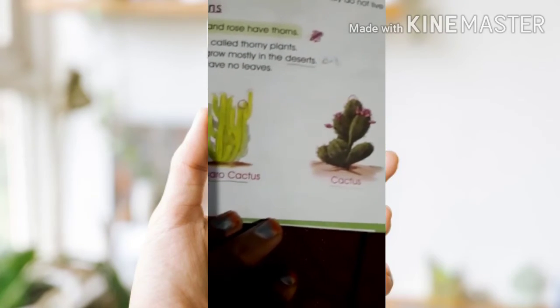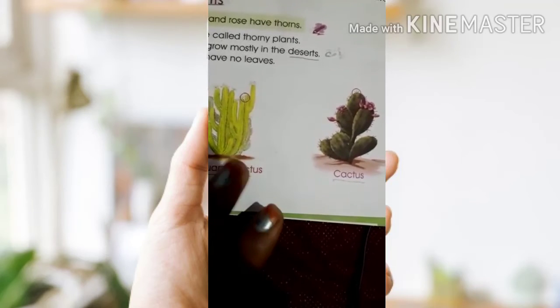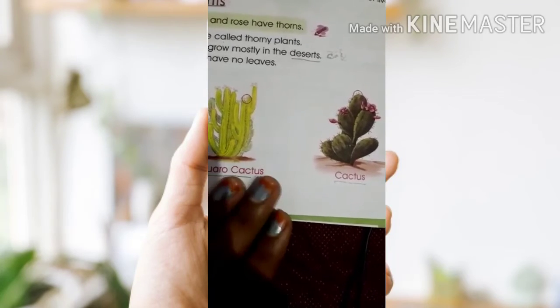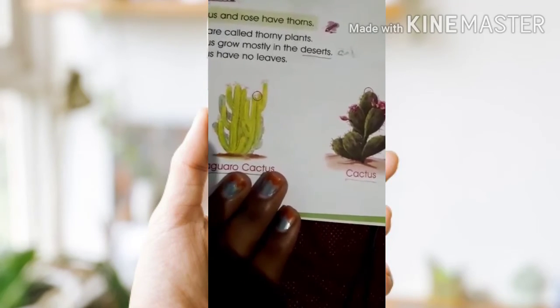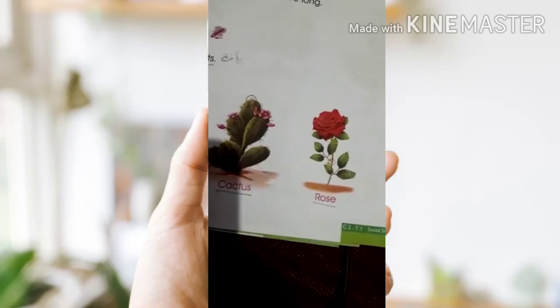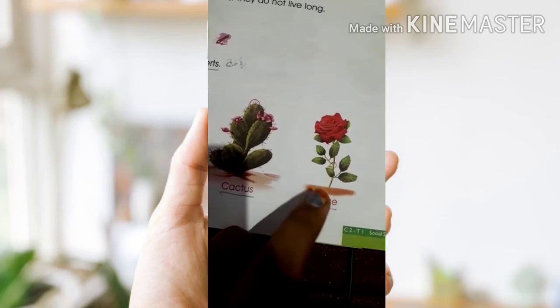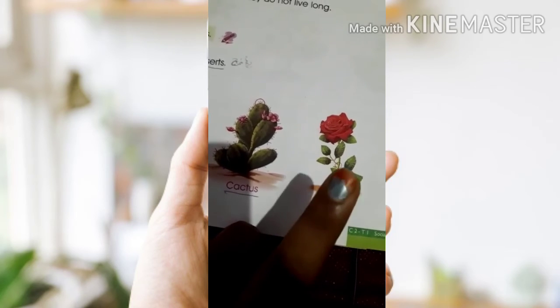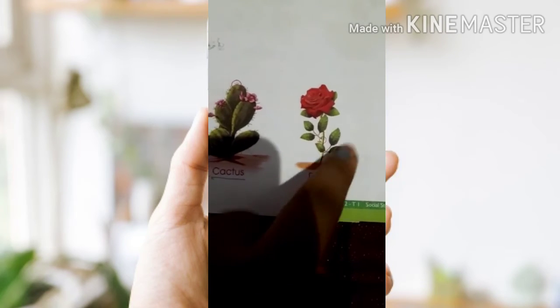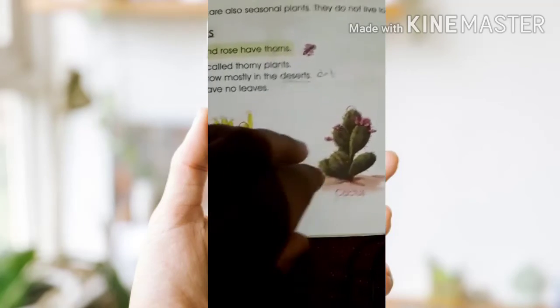Why? Because these plants do not need much water. And this is also a thorny plant, which we can see in our houses, it has small small thorns. This is about thorny plants.